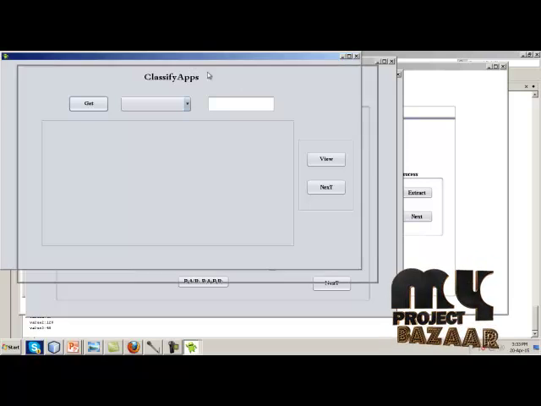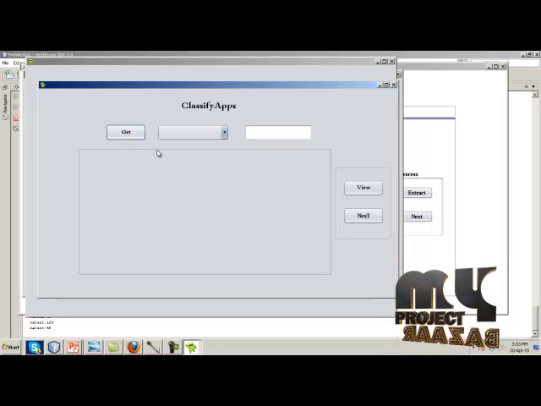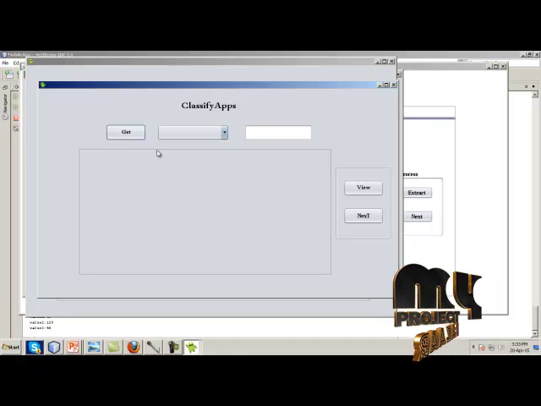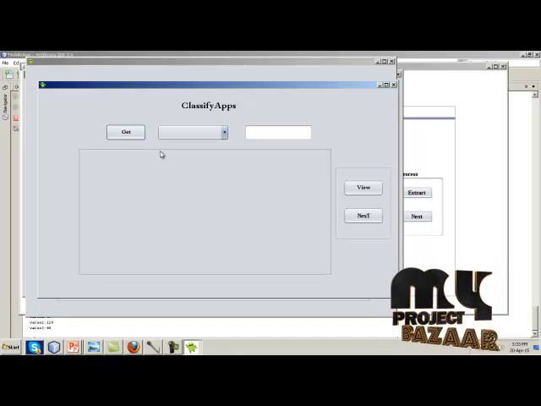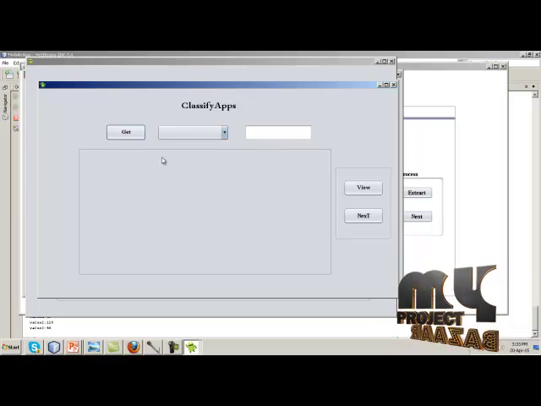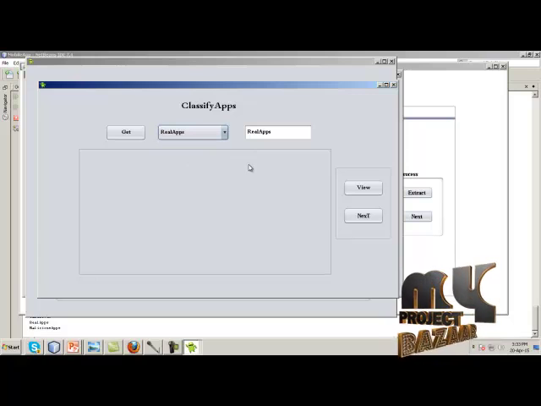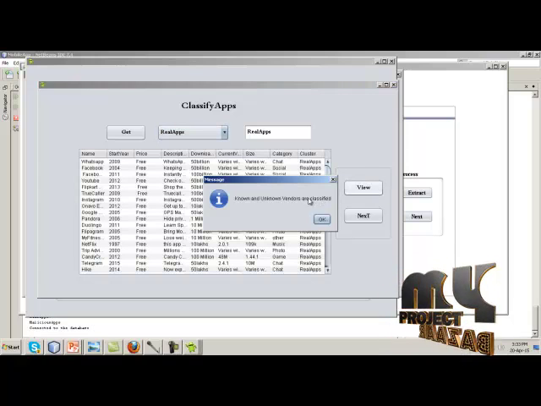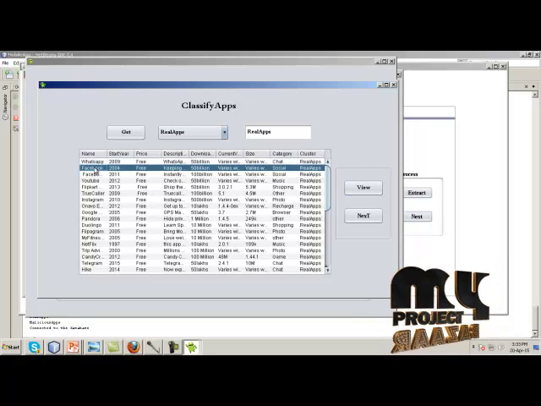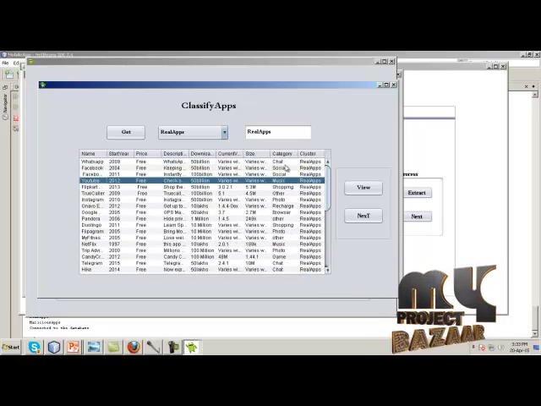Next it is the final outcome of our process. Here we are going to classify the apps on the risk score. The apps will be ranked under risk factor in lower to higher order. Here I am going to classify the real and malicious apps. Next I am going to find out the real apps of the data, that is, I am going to view the real apps data. These WhatsApp, Facebook Messenger, YouTube come under the real apps data. This is based on the categories and clustered data information.